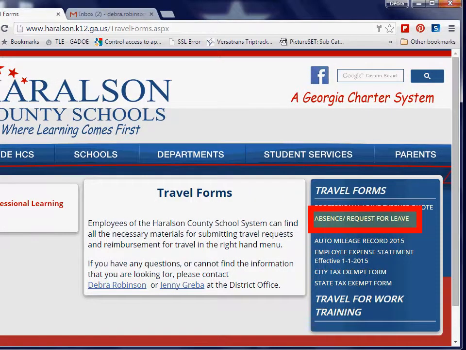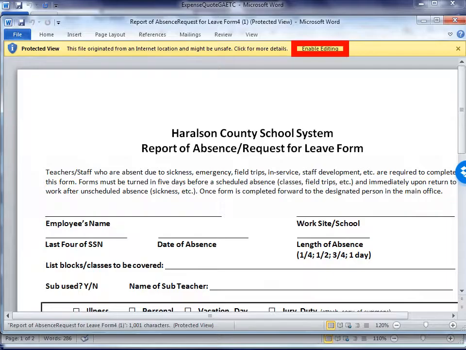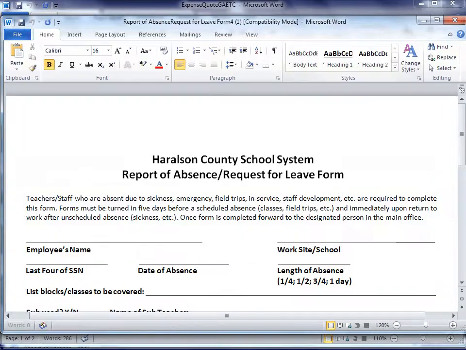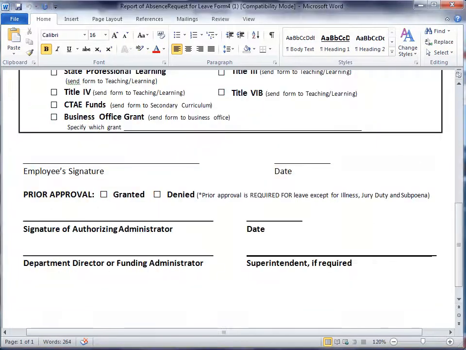Select the correct form. The form should download automatically. Be sure to enable editing. This form cannot be completed online while keeping the formatting. It is recommended that you print a copy of the form and complete it by hand. Be sure to select Professional Learning. Make sure that you sign and date the form before submitting to your immediate supervisor.